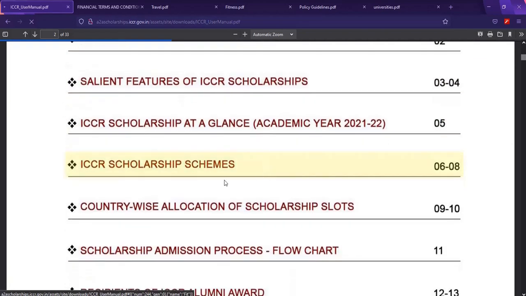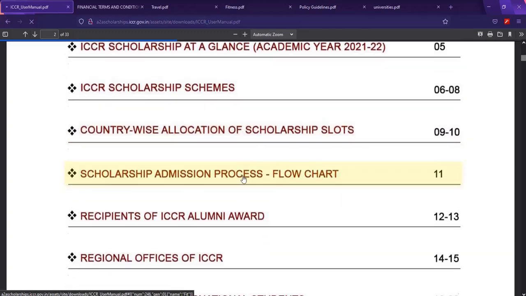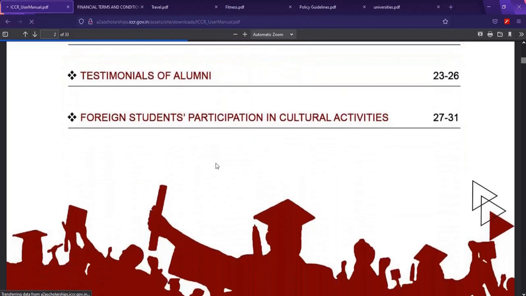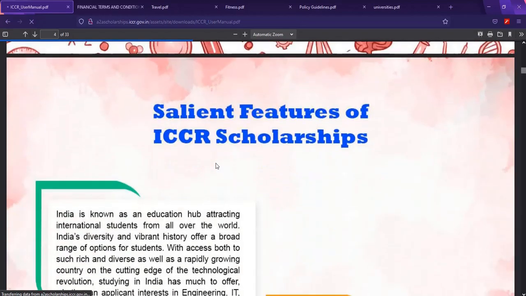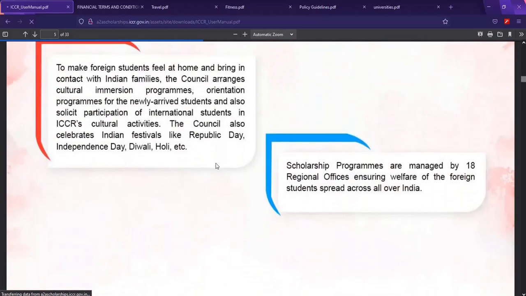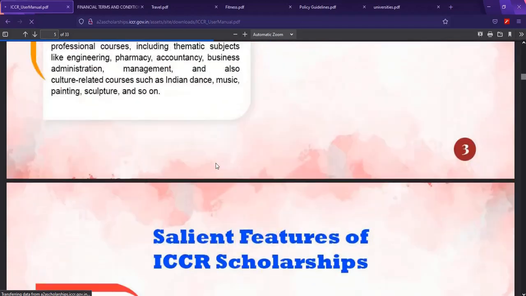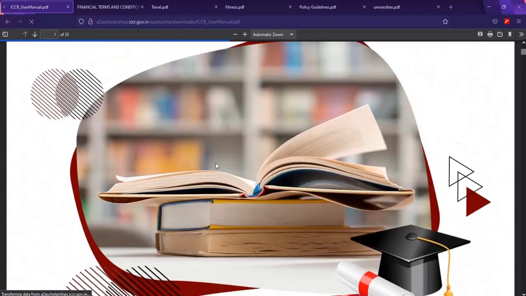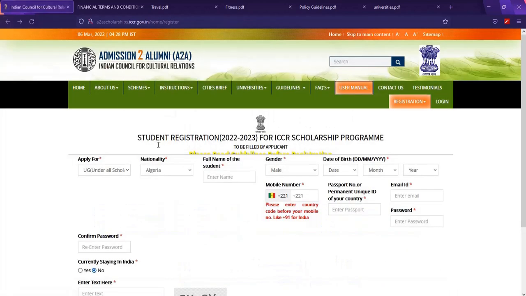So here, this is the scholarship scheme. You have country-wise allocation of scholarship slots, scholarship admission process flow chart, the recipients of alumni award, testimonials. These are very important. There are links you can access. And here you see the salient features of the ICCR scholarship. So you can visit the user manual and check. I think it will help you to apply in a very timely manner, and without having such problems that might hinder your applications in the near future.